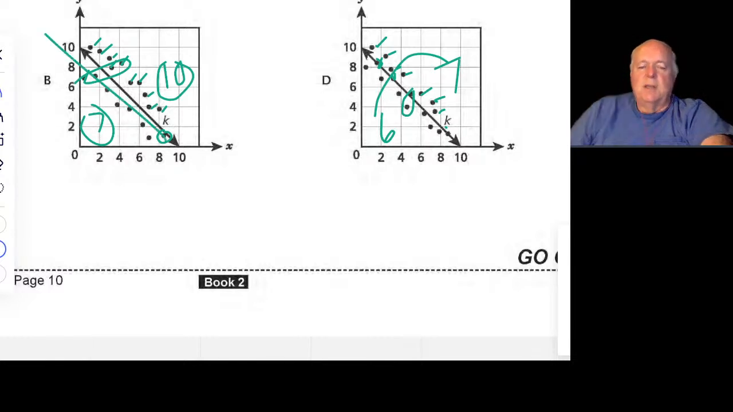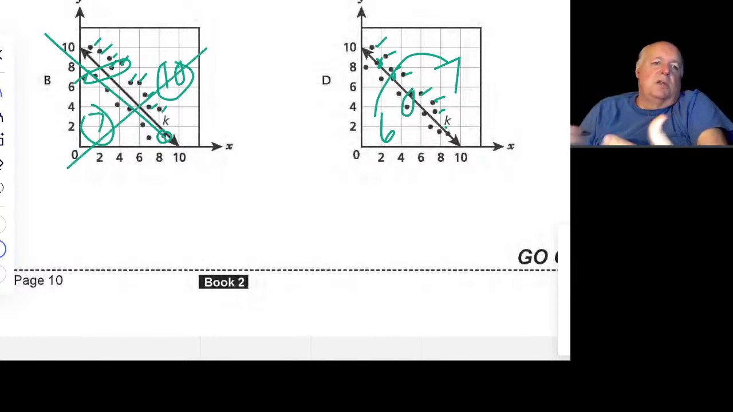This one's kind of a tough one. At least know enough about this to be able to know your choices of B versus D. Okay.